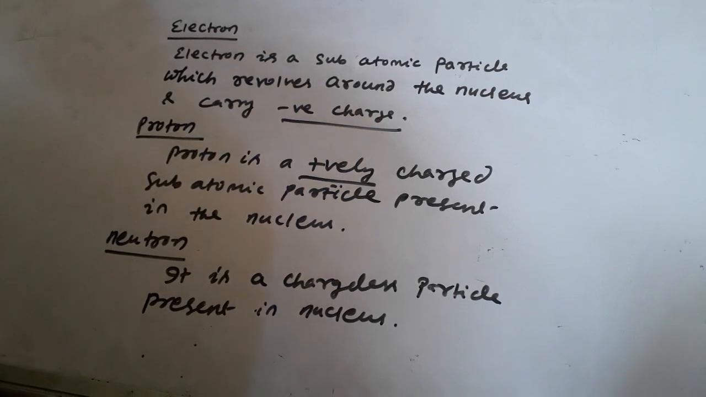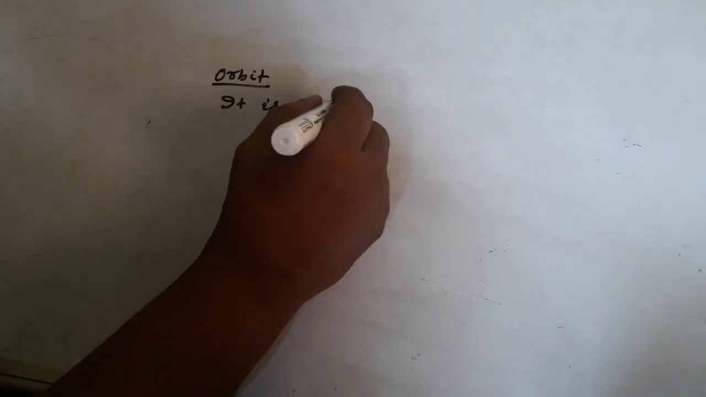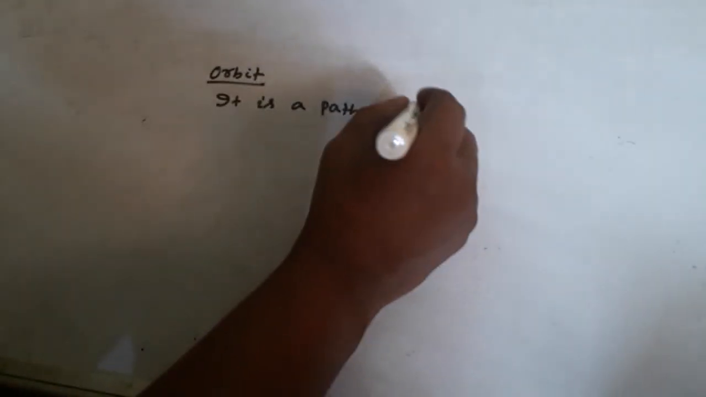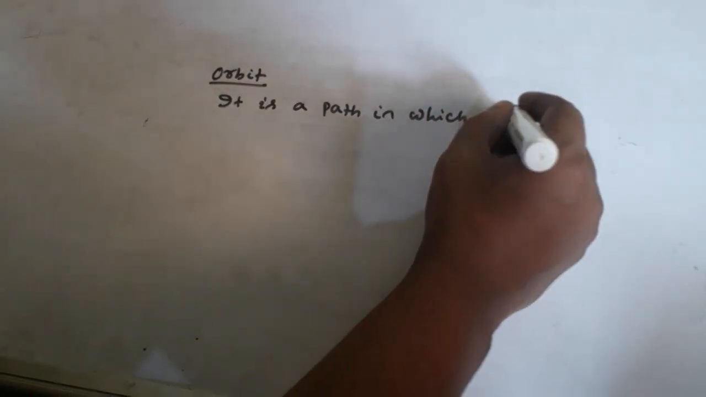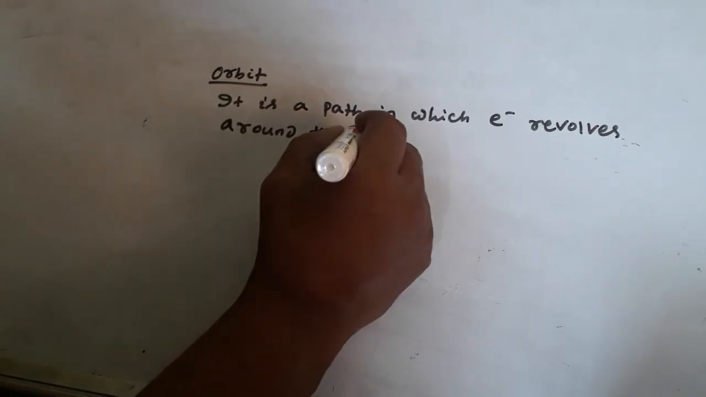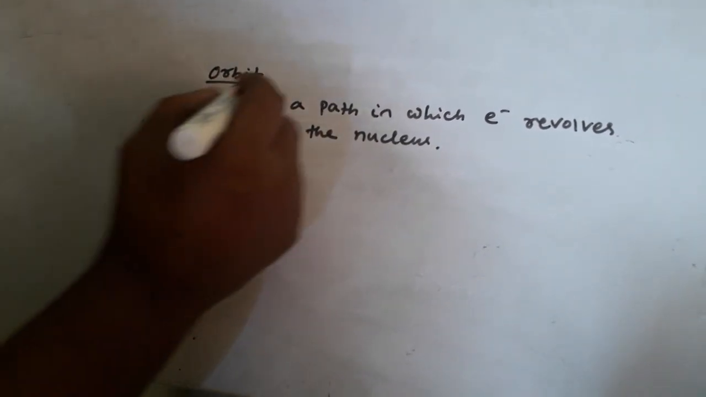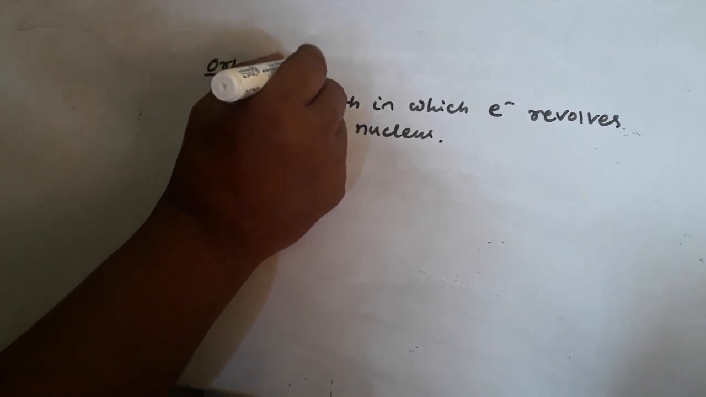Now inside the atom, what more things are there? Orbit is also there. So what is orbit? Orbit or shell. Orbit is a path in which electron revolves. Where does it revolve? Around the nucleus. So this is orbit. Orbit is also known as shell.